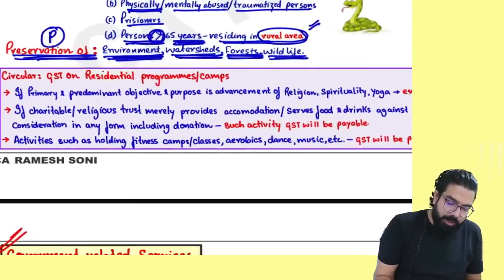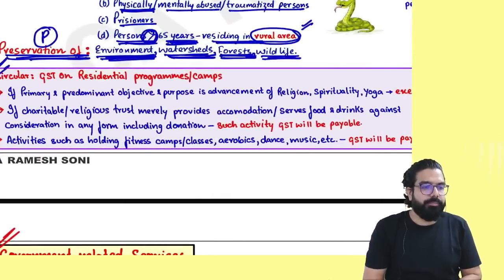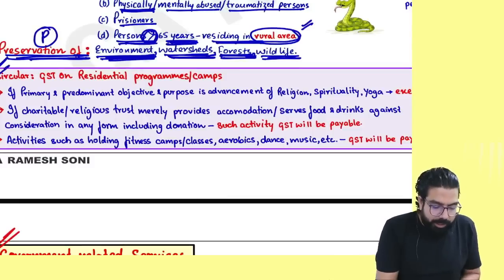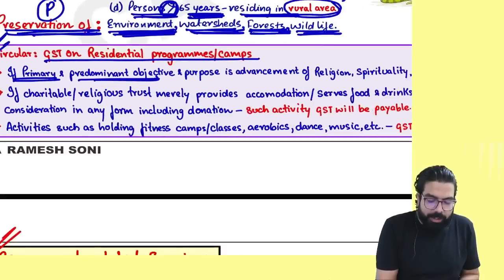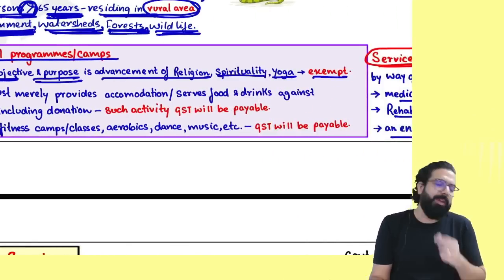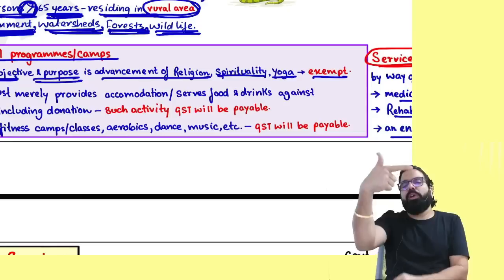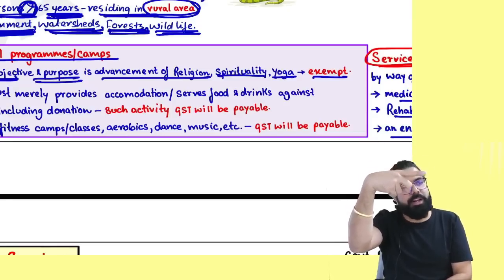Everyone over here now, listen. It says about GST on residential program or camp. If the primary and predominant objective and purpose is advancement of religion, spirituality and yoga, it will be exempt. For example, you went for yoga classes. They gave you food also. They told you to come for 10 days of yoga classes.